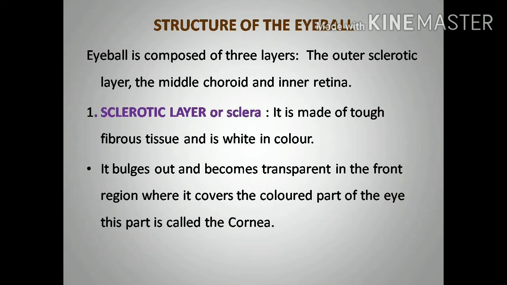It bulges out and becomes transparent in the front region where it covers the colored part of the eye. This part is called the cornea. So in the front part it has a little bulging portion, called the cornea, through which we can see the iris that gives color to the eye. In the eye we can see the black circle in the center.